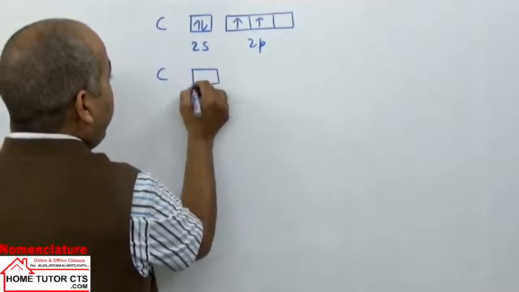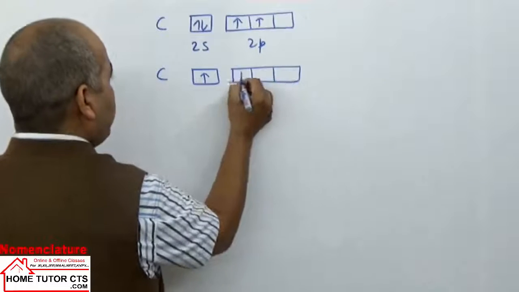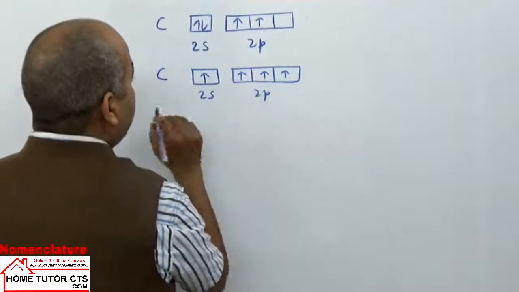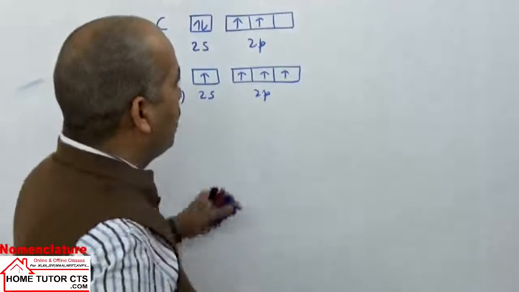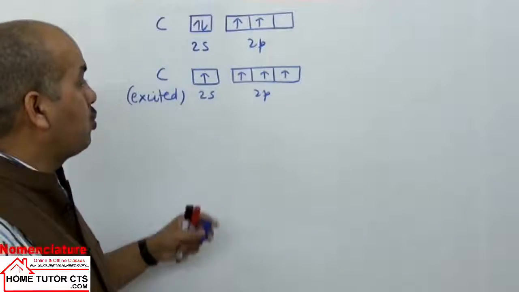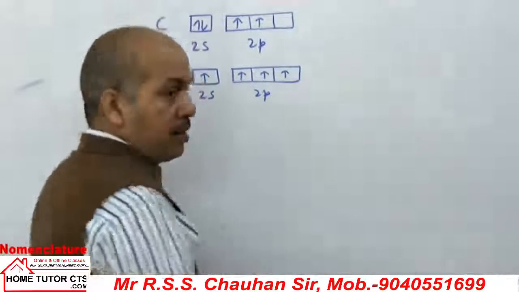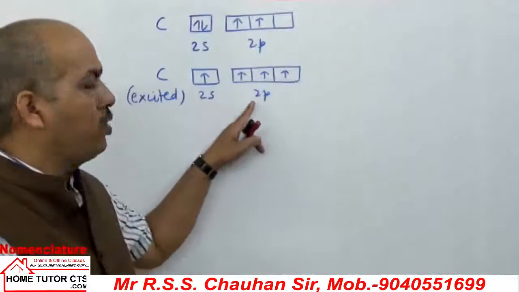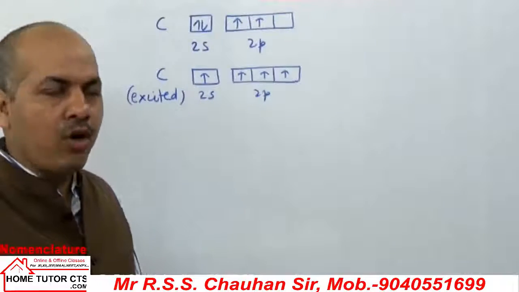After excitation, carbon can have 4 electrons in the valence shell, 4 unpaired electrons in 2s and 2p orbitals. This is the carbon in the excited state. So carbon is able to form 4 bonds, and there are no 2d orbitals at all in carbon, because when n is 2, l value is 0 and 1. 0 indicates s and 1 indicates p orbitals.